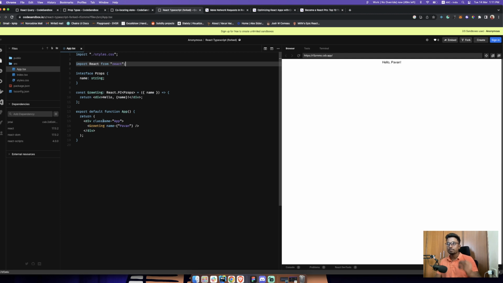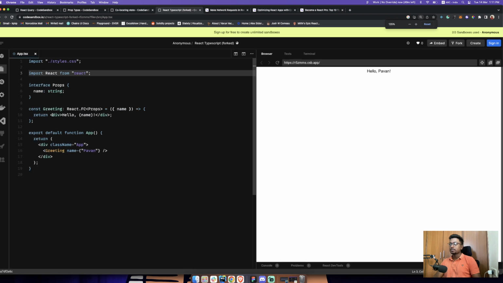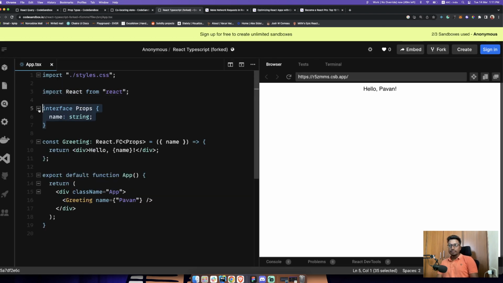I have a pretty good example here. I've linked these code bases in the description if you want to take a look at the code. Let me zoom in a bit. Yeah, so here you go. Here I've declared an interface. An interface is like a type, declaring a type. I have a component called Greetings, which is a different component that I've written in the same file.